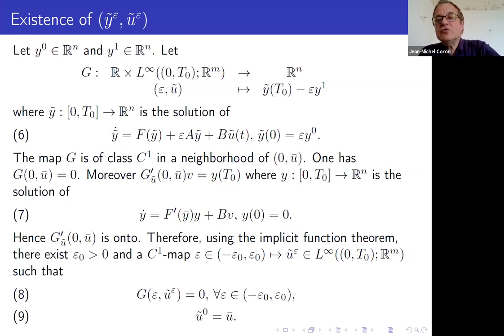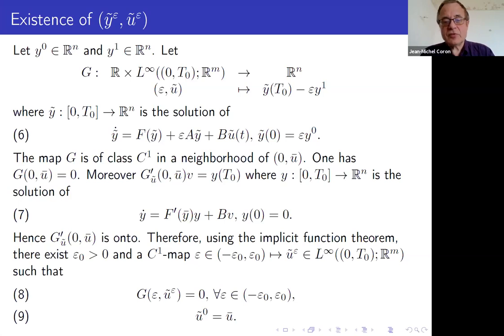So you use the inverse mapping theorem for some function G, which is given here. This is something that you can give at some exam. It's an application of the inverse mapping theorem. And you consider this map G, which is defined on the slide. You start at epsilon y0, you use the equation 6, and you see where you arrive.